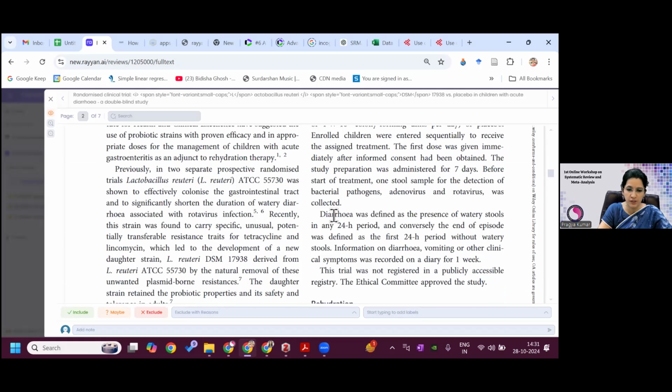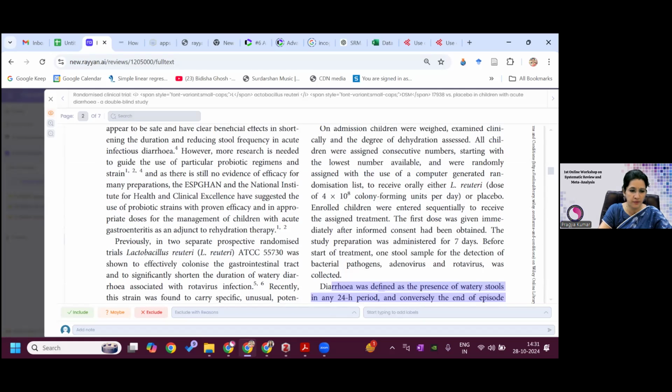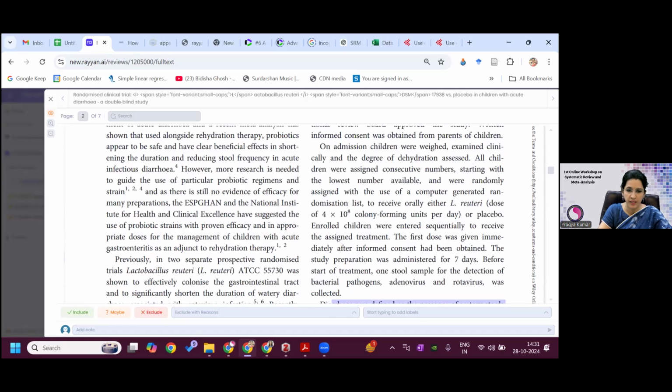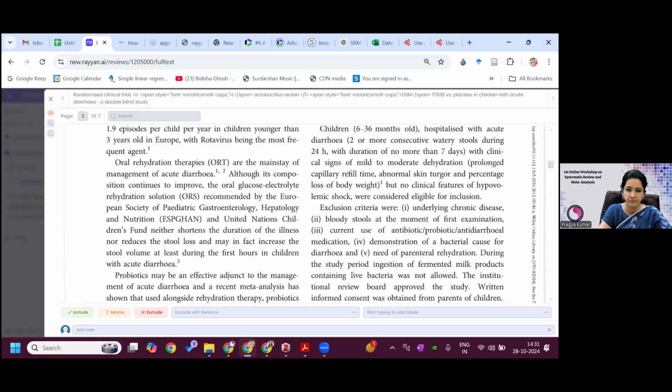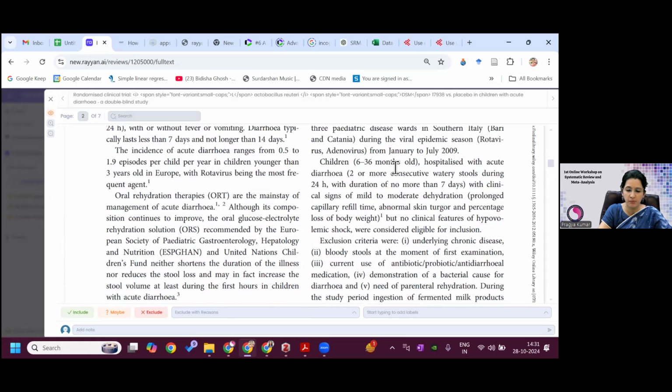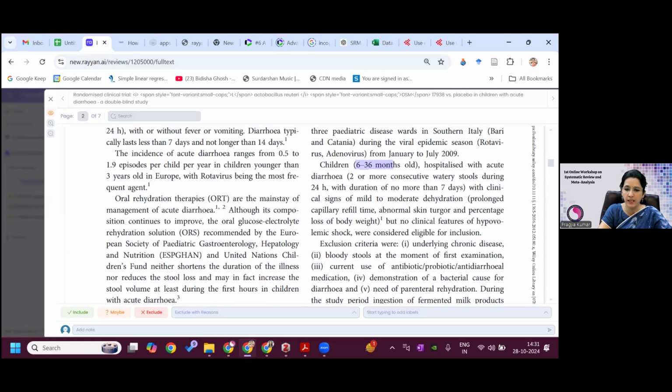In the methodology, I will see that diarrhea was defined as presence of watery stool. So they have taken this disease, they have got a definition. Again, I can see the children, what was their inclusion. They took children with acute diarrhea, because my definition is acute diarrhea. I'm not taking chronic diarrhea or dysentery. And they have given a definition also.